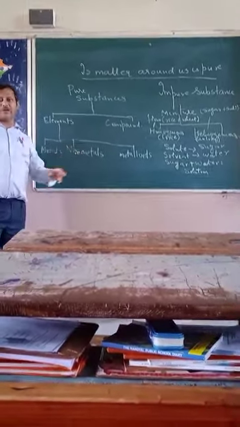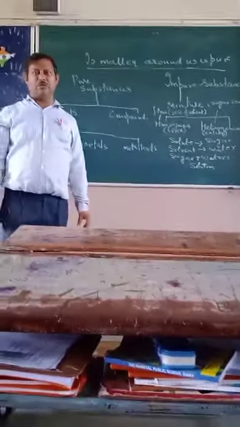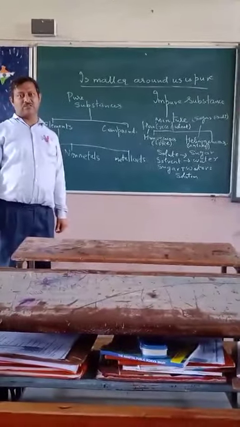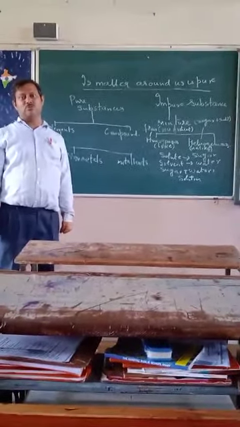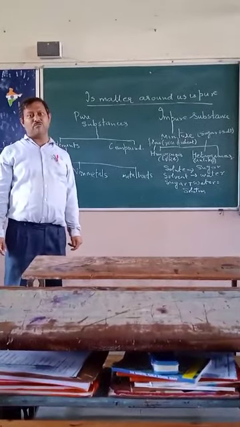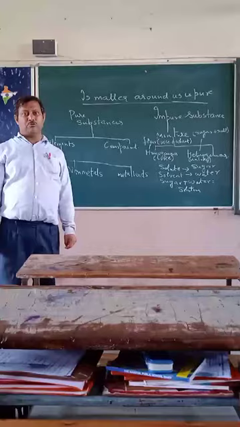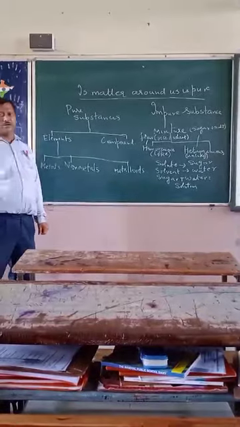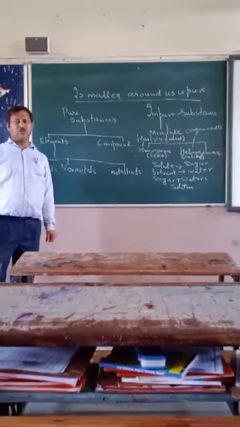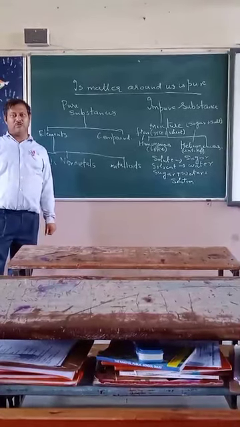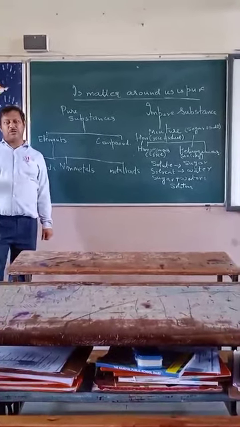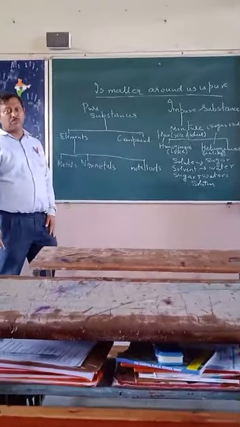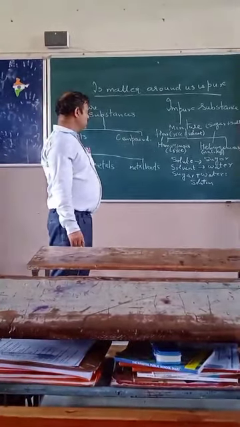Then metals. What are metals? Metals are those elements which are having the properties of both metals and non-metals. Non-metals, for example, if I take carbon, hydrogen, oxygen, nitrogen, these are the common examples of non-metals. Whereas metalloids are those elements which are having the properties of both metals and non-metals.